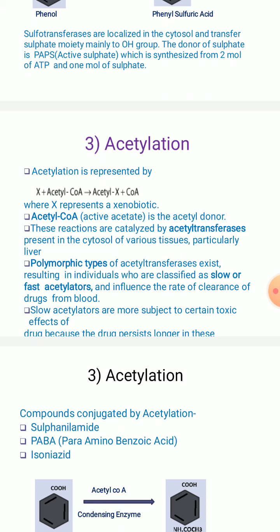Slow acetylators are more subjected to certain toxic effects of these drugs, because the drug persists longer in these individuals. So why are they slow? Because they are subjected to certain toxic effects of the drug because of its long persistence inside their body. This is how these polymorphic types can be classified, that is, slow or fast acetylators.